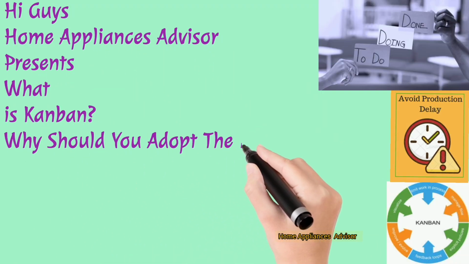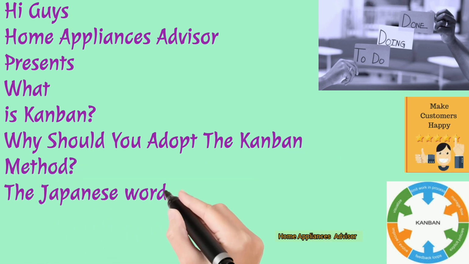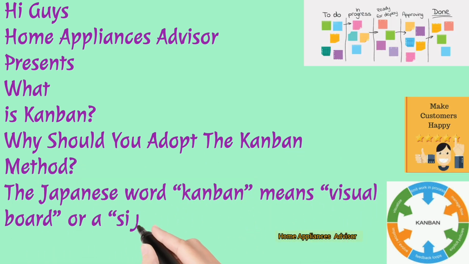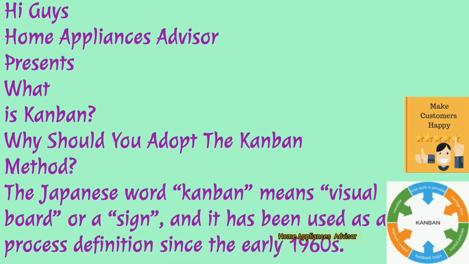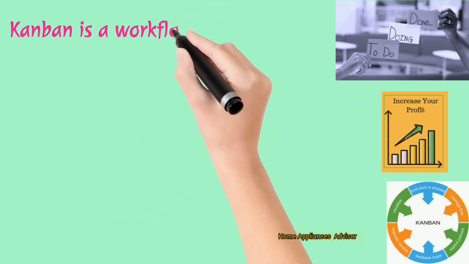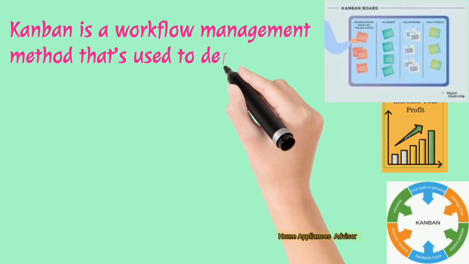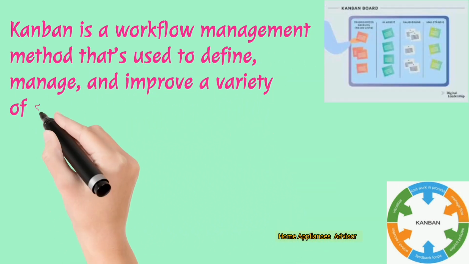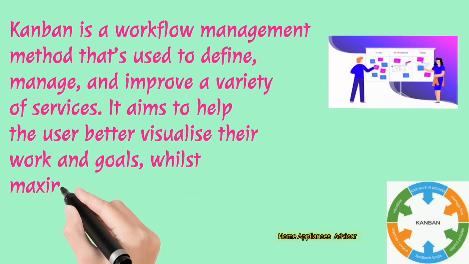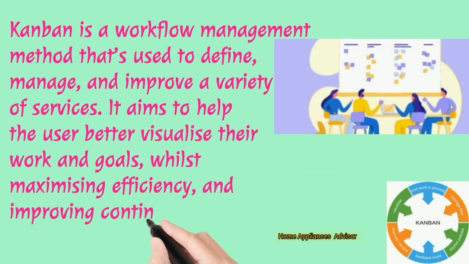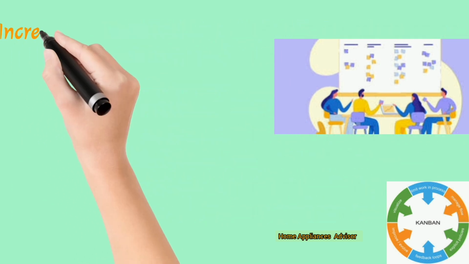Why should you adopt the Kanban method? The Japanese word Kanban means visual board, or a sign, and it has been used as a process definition since the early 1960s. Kanban is a workflow management method that's used to define, manage, and improve a variety of services. It aims to help the user better visualize their work and goals, whilst maximizing efficiency and improving continuously.